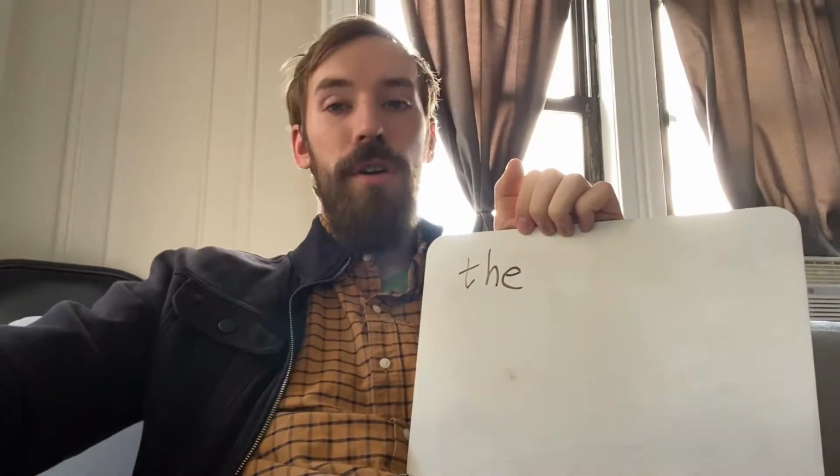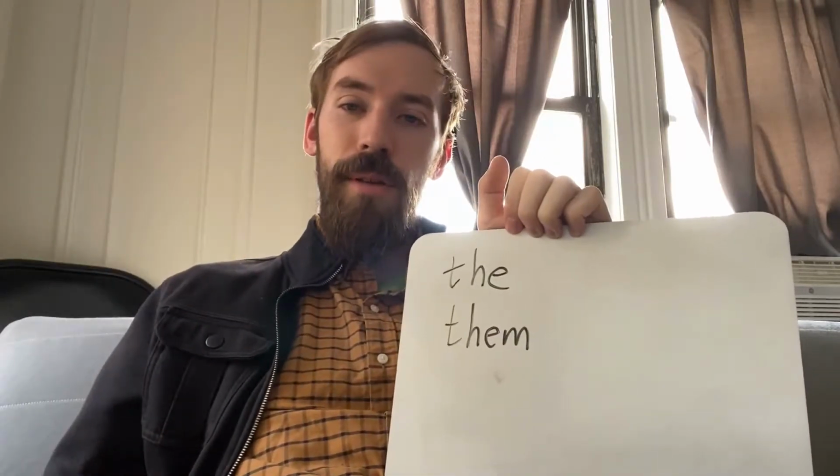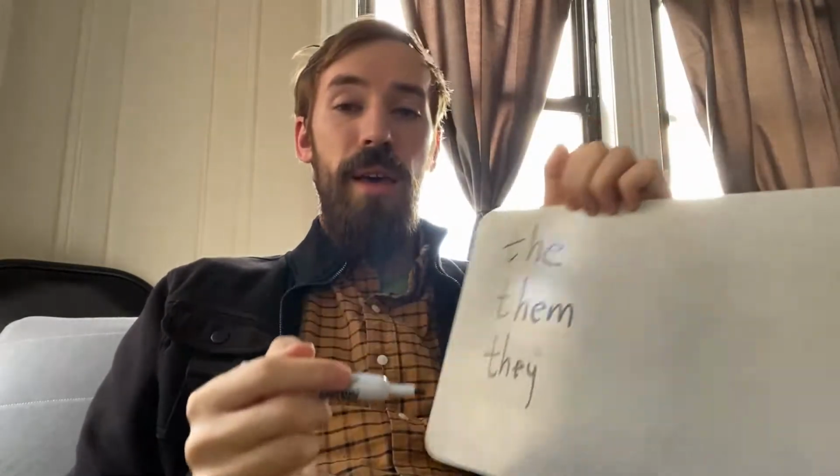So, for example, if we use the one with the voice, we'll have words like the cat, or the dog, or the apple, or the school, or them, like I like them, or the word they, they are nice, they are cool. So that has the voiced TH.